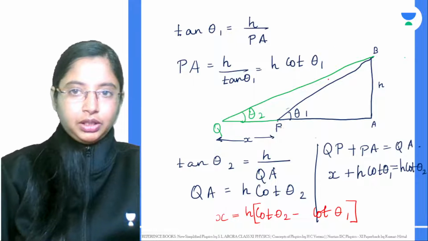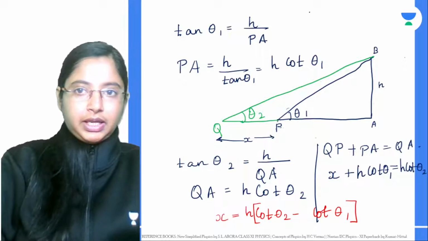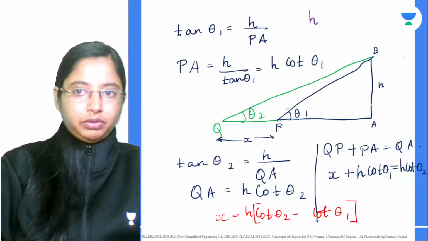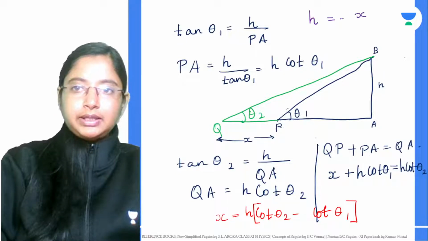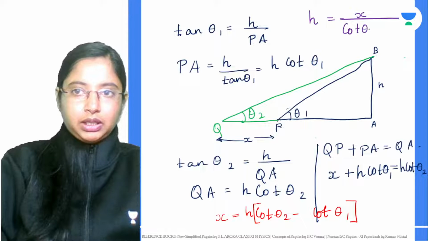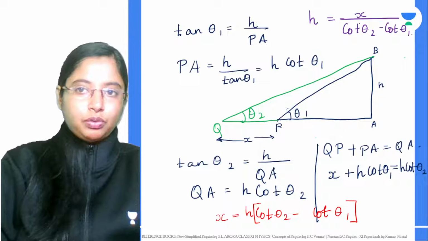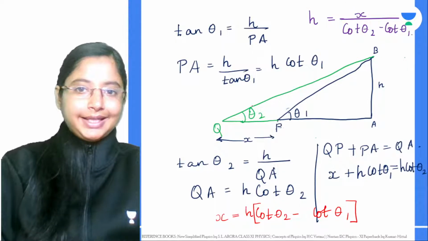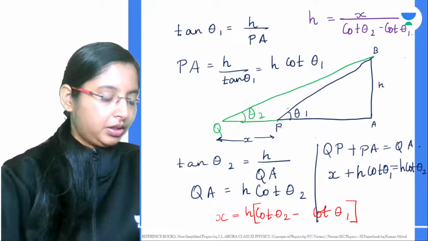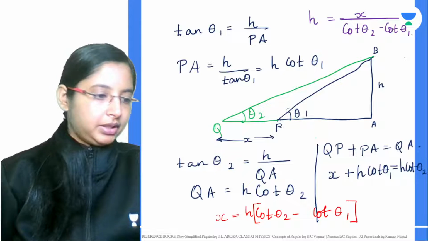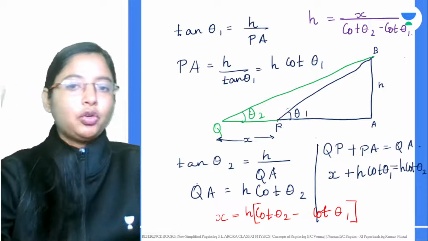So if I want to find the height H of this building or the mountain, whatever we want to find, that height H will be equal to x divided by cot theta 2 minus cot theta 1. If you know theta 1, theta 2, these two quantities you can measure, and if you know x, you can find the height of the object. So this is your second method, the triangulation method. Using this you can find the height of any object on earth.